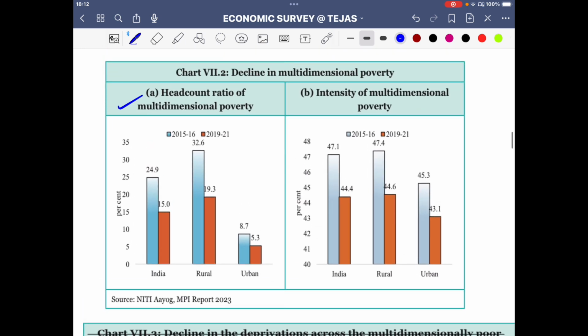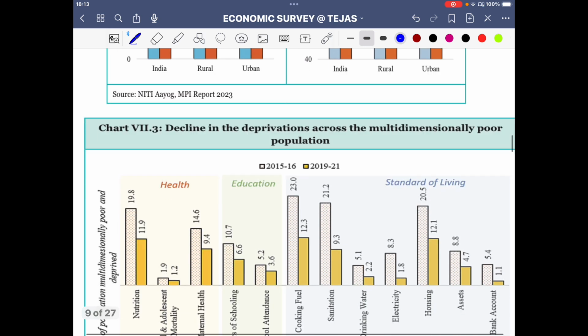So headcount ratio of multidimensional poverty and intensity of multidimensional poverty. So this comparison is given. 2019-21 is represented by orange color, 2015-16 is represented by blue color. So obviously you see that there's an improvement. Okay, there's an improvement. So this is very important. So in headcount also there's an improvement, and in terms of intensity there is an improvement. So that's the picture that you get to see.